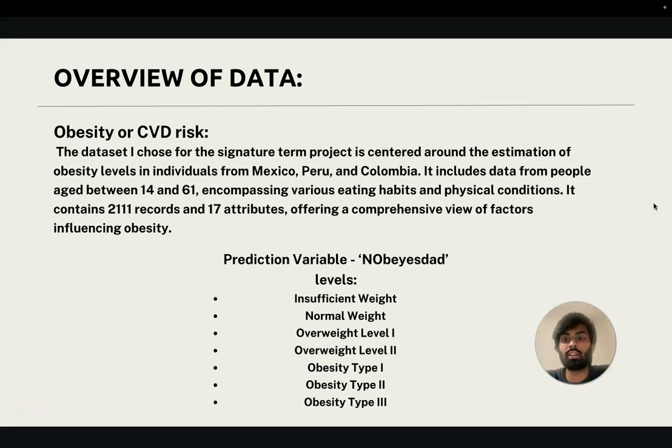And because of this and other factors, we have about 17 attributes where different features are collected from these people. Therefore, because of these number of attributes, the dataset offers a comprehensive view of factors that could involve whether the people are obese or overweight. The main prediction variable in this dataset is the NObeyesdad column, and there are 7 different levels for this predictor variable, ranging from insufficient weight all the way to obesity type 3.